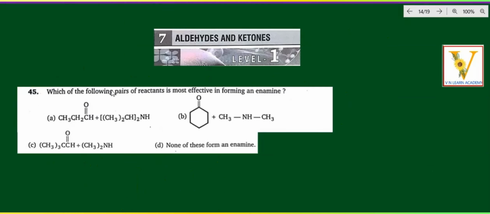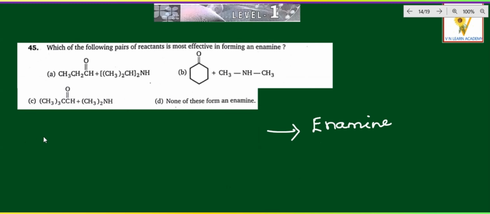Next question: which of the following pairs of reactants is most effective in forming an enamine? See, usually where do we get that enamine? Okay, I'll tell you very clearly. We get enamine when a secondary amine reacts with a keto group. Right, so here keto group along with secondary amine, then you will get that enamine.